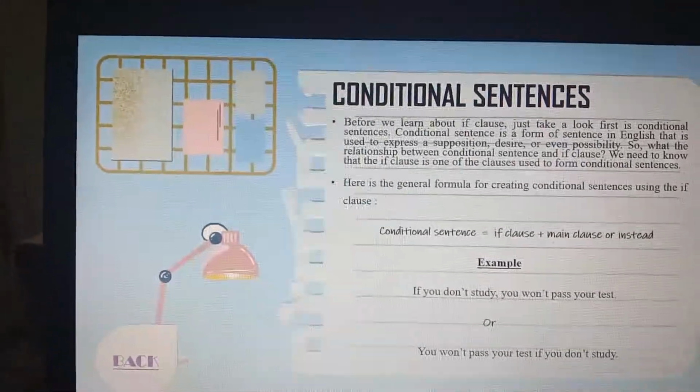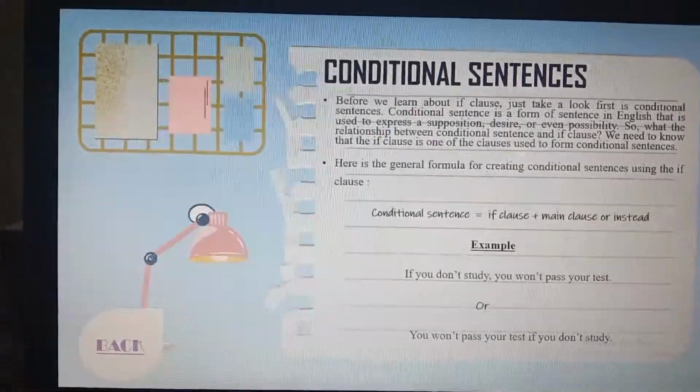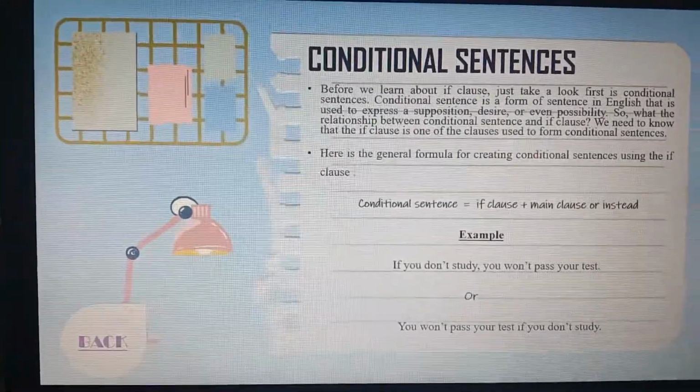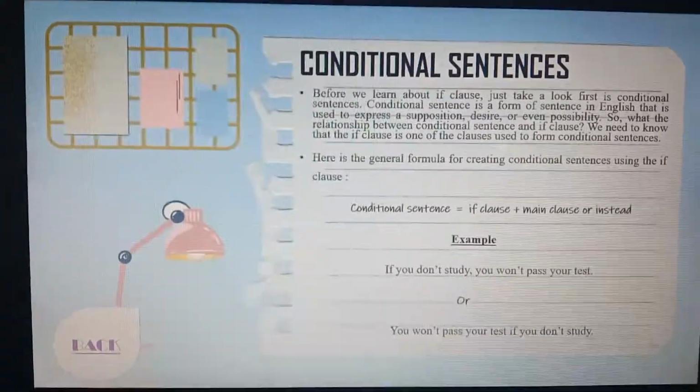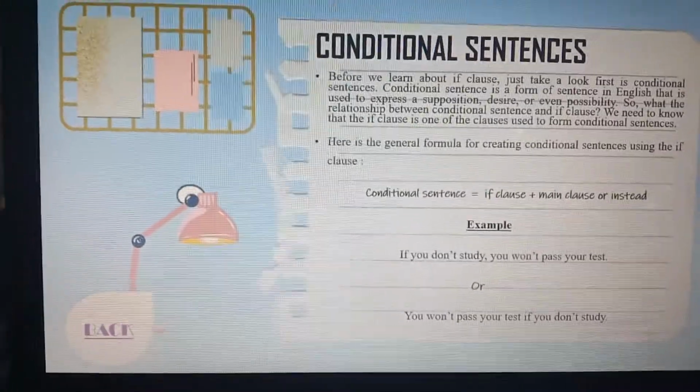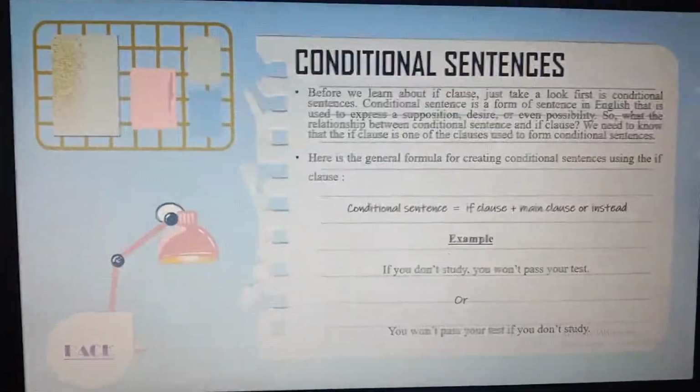The general formula for creating a conditional sentence using the if clause is if clause plus main clause, or the other way around. For example, if you don't study, you won't pass your test, or you won't pass your test if you don't study.